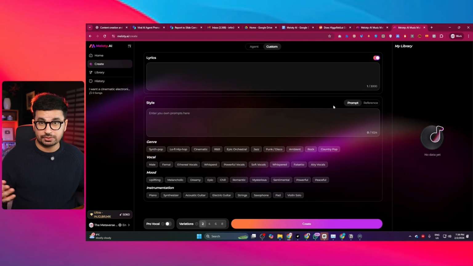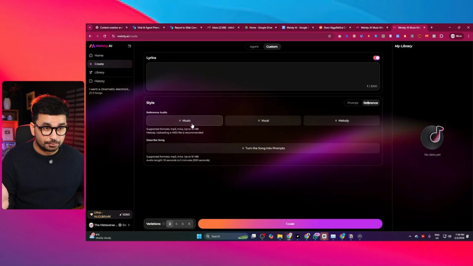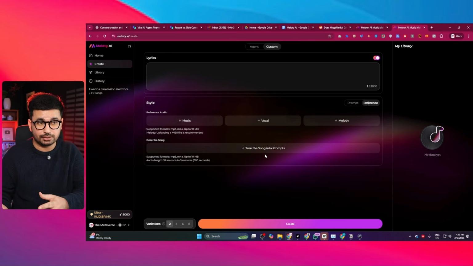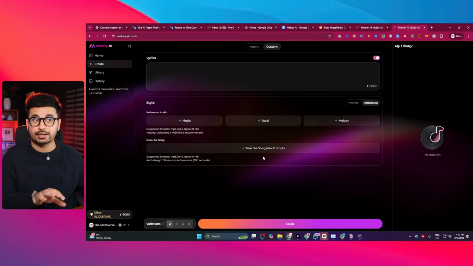If you don't know what sort of style you want, you can simply click on this reference section. If you click on that, you can upload a music file. You can upload any music file in MP3 format or in M4A format, and you can upload a file up to 10 MBs. Similarly, you can upload a vocal file or a melody file. Or if you already have a song and you want a similar kind of song, then you can click on this button, upload that song, and then it will turn that song into a prompt. It will basically understand the style of that song, then create a prompt for you to create that similar song.